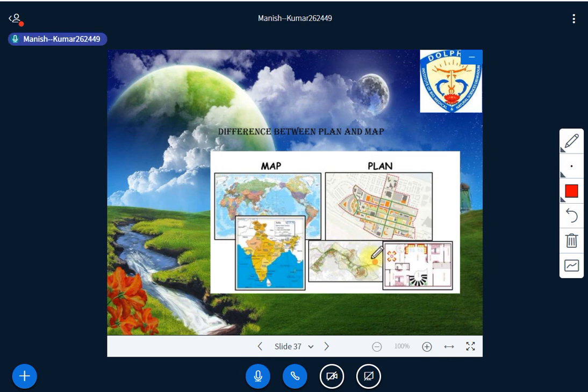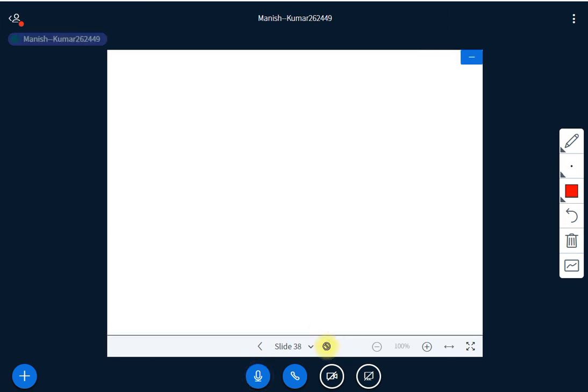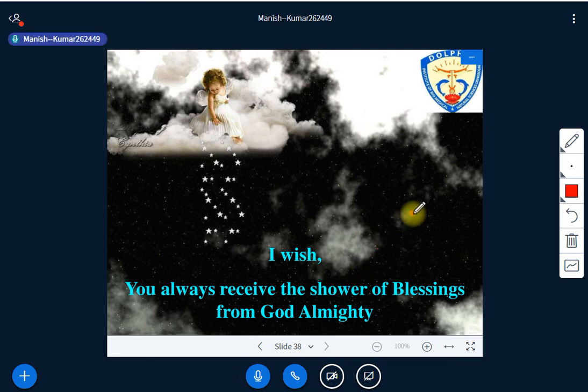You can just look at the things here. This is one representation. I am showing one image so that one can easily understand the plan and map here. So this is all for today's topic.